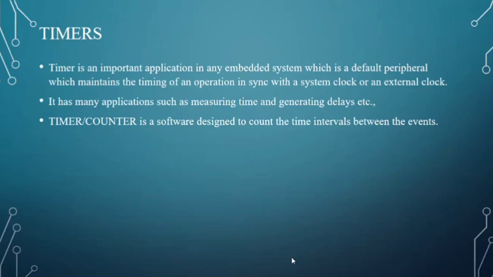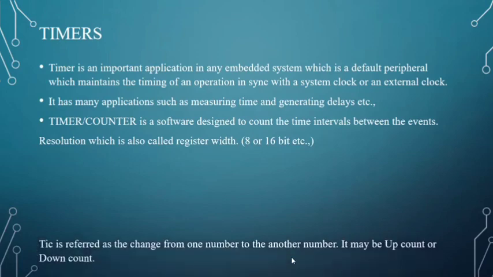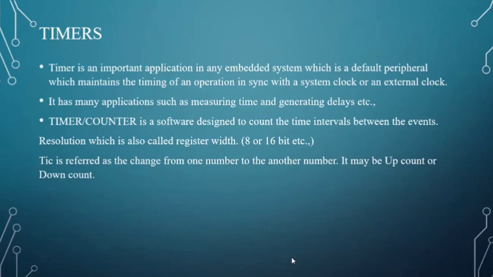There are four main terminologies in timers. Let's see them one by one. First is resolution. It is also called register width, which is the width of a register. It may be 8-bit or 16-bit. Tick. Tick refers to a change from one number to another while counting. It may be an up count or a down count.